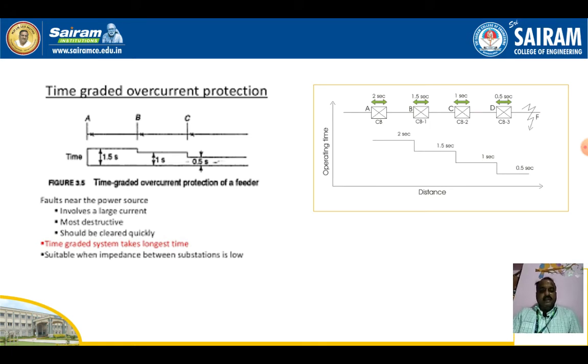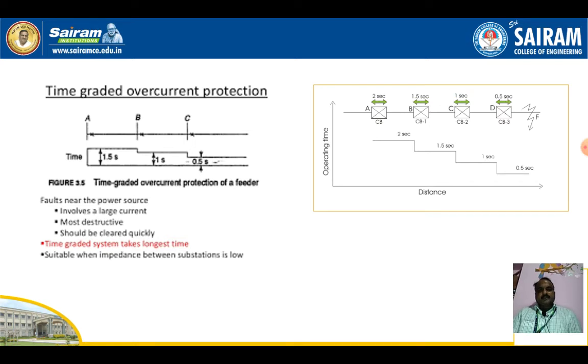Irrespective of the current carried by the distribution line, these relays will operate based on time. Here in the first figure we can see A, B, C are the graded relays. So we have three relays. If a fault occurs beyond C, the C relay operates within 0.5 seconds.